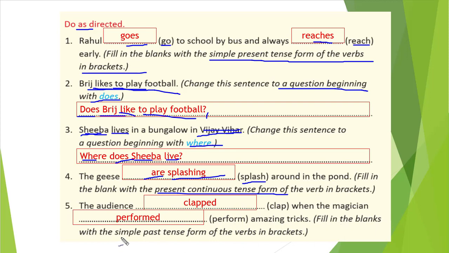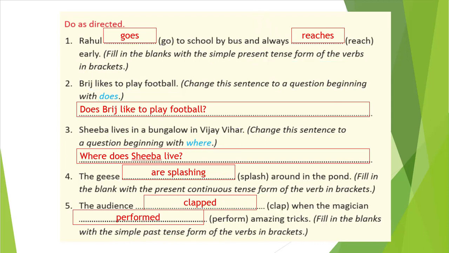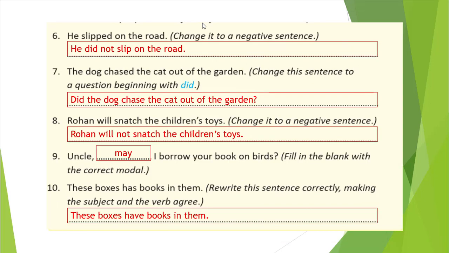You see fifth one: the audience blank space clap when the magician blank space perform amazing trick. Fill in the blank in simple past tense. So whenever simple past tense is there, we will just simply write our verb in simple past form or second form. So "clap" second form is "clapped" and "perform" second form is "performed". Okay students? So let's see further in our review 3.